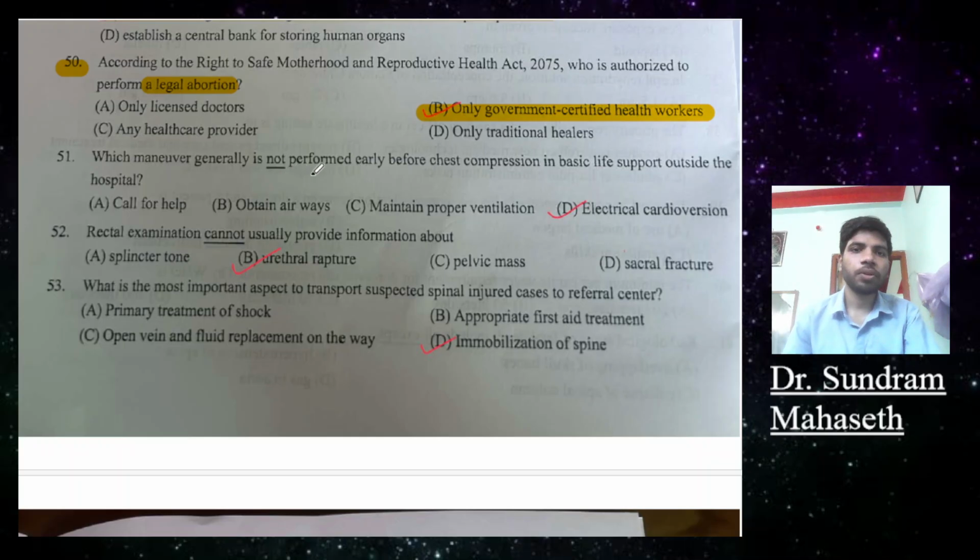51. Which maneuver is typically not performed early before chest compression in basic life support outside the hospital? A, call for help, obtain airway, maintain proper ventilation, electric cardioversion. So the maneuver which is not performed is electric cardioversion.